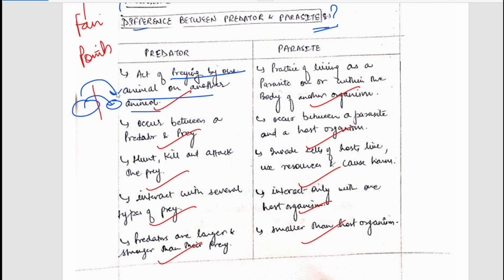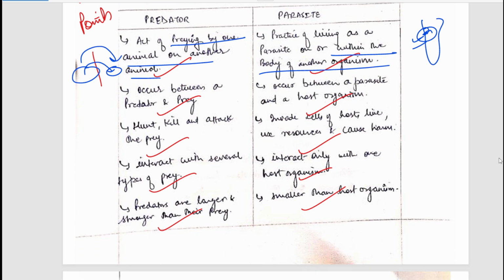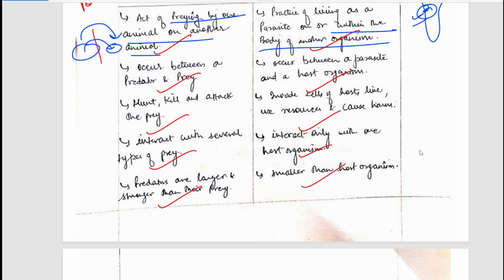That is predator. What is parasite? Parasite is a practice of living as a parasite on or within the body of another organism. Suppose there is an animal and some leech or other organism is sucking its blood and living on it. So this is a parasite. So this is the difference between predator and parasite. Various parasites live in our body also. So this is the basic difference, and the rest of the points you can simply pause and read. These are simpler points, and I think you will be able to understand this.